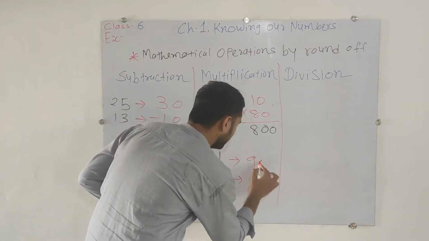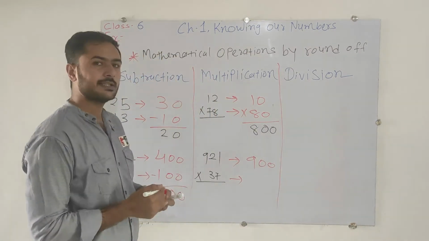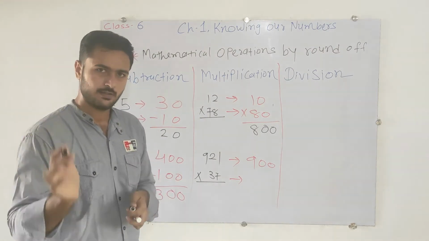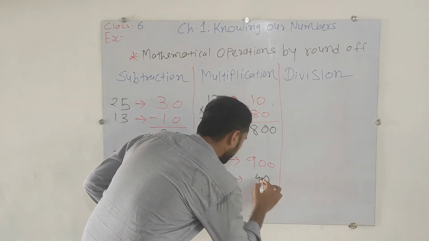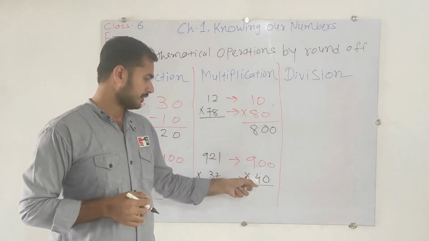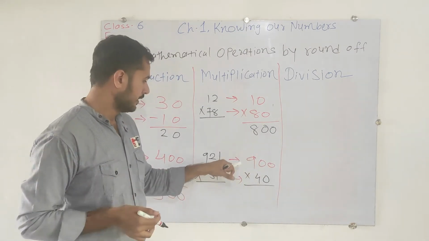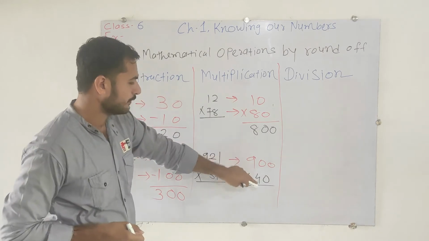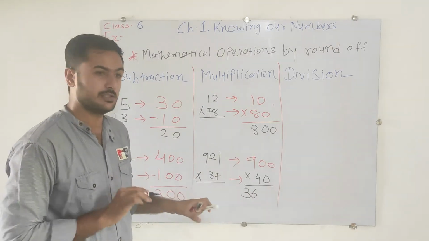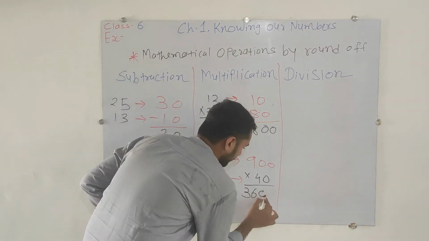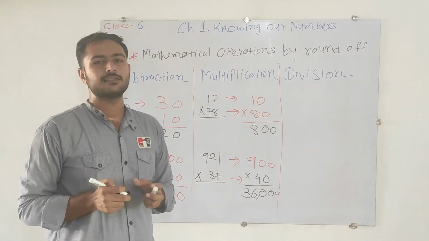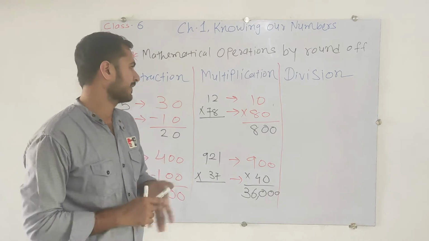So I am just going to write down 900 over there. And 37, that is nearby to 30 or 40? 40. Fine. So here I have got 40. And now just do the multiplication. How will we do? There are the 0, 0, so we don't need any further process. Simply I can do 9 fours, that is 36. So write down 36. And how many zeros are there? Total zeros: 1, 2 and 3. Put the 3 zeros. It's really a simple process to do the multiplication, whenever there are tens and hundreds places.